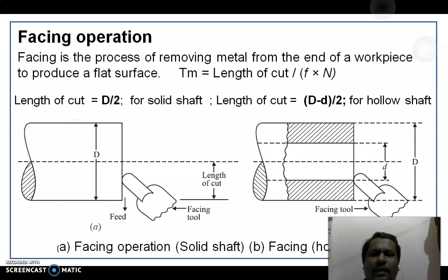The next operation is facing operation. Facing is the process of removing metal from the end of the workpiece to produce a flat surface. Here the length of cut becomes diameter divided by 2 for a solid shaft. Length of cut for a hollow shaft is capital D by 2. So the total machining time required equals length of cut divided by F into N.